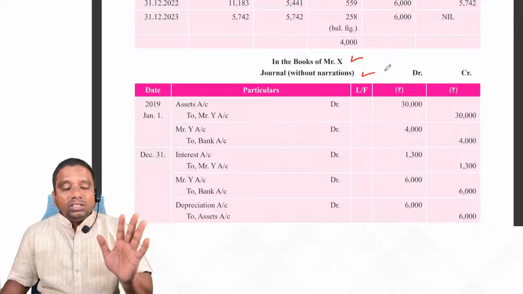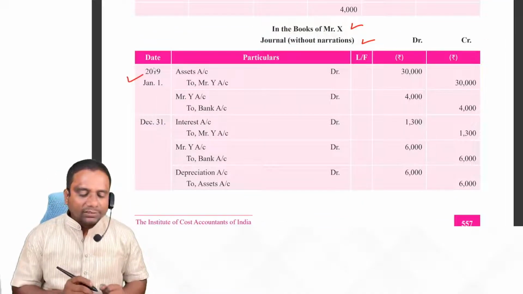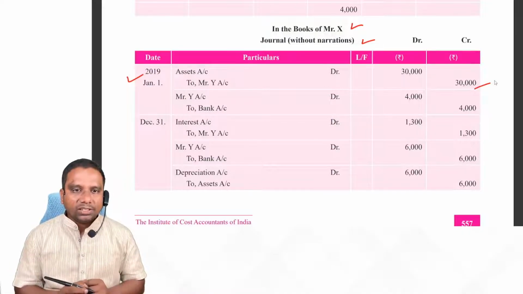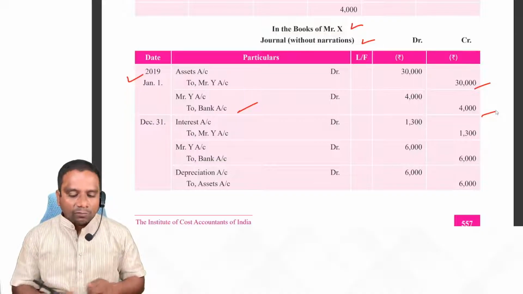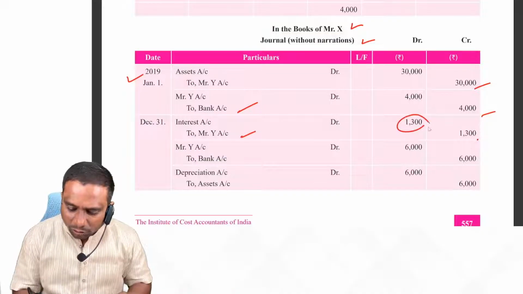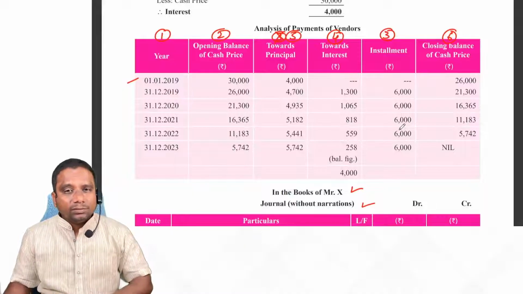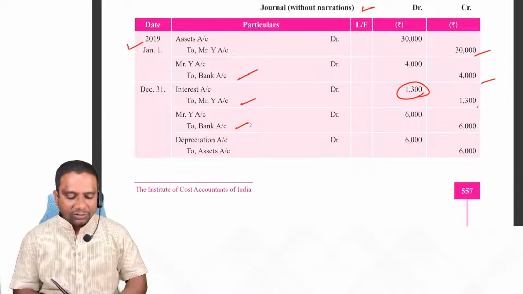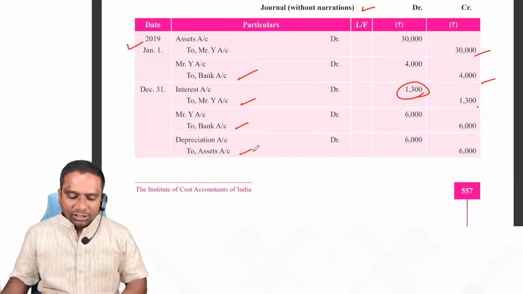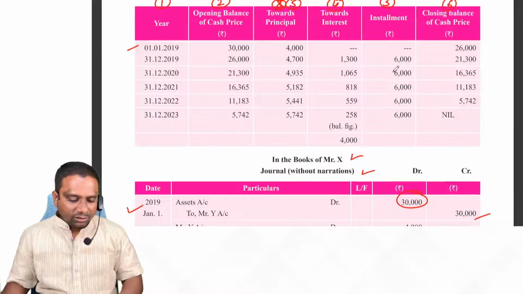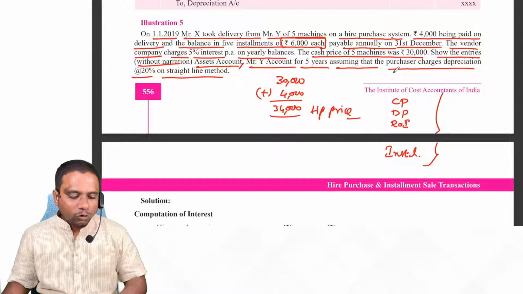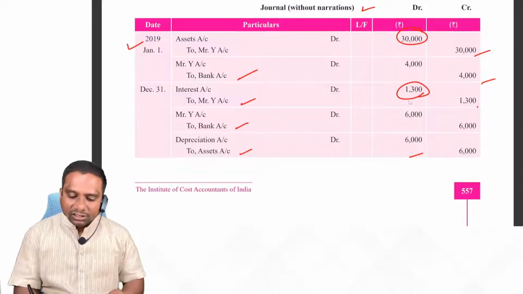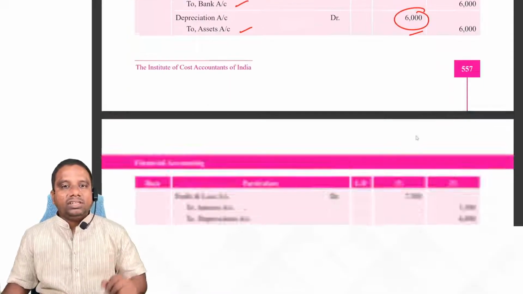Entries for the first year only, very important. Why? In the first year we recognize and write the entry for purchase of asset. Asset account debit to Y account 30,000 cash price. Down payment. After that, interest. This interest amount we take from this table. Next one, installment amount paid. Next one, depreciation charged. Depreciation will be charged on cash price 30,000 at 20% on straight line, so 6,000 rupees. At the end of the year, this interest 1,300 plus depreciation 6,000 we transfer to P&L account.